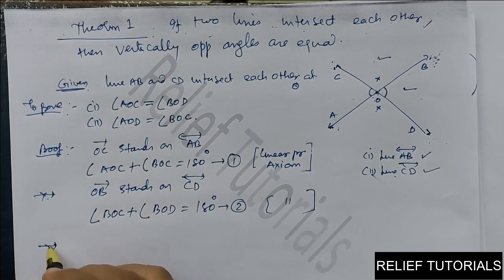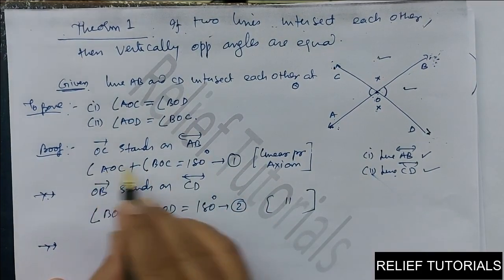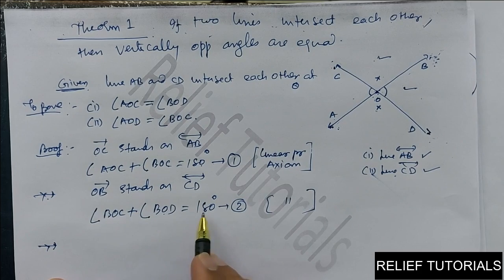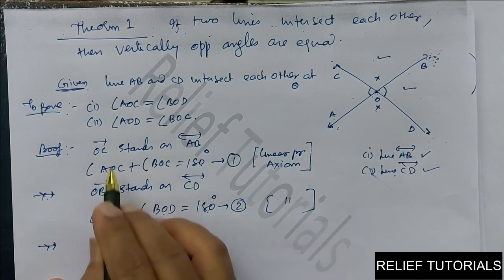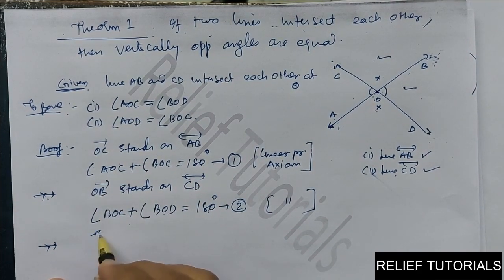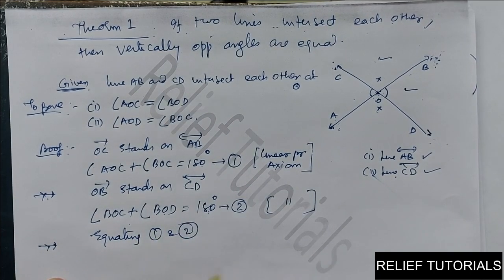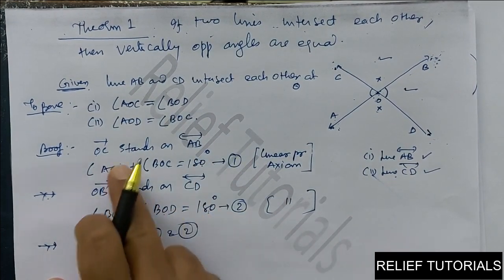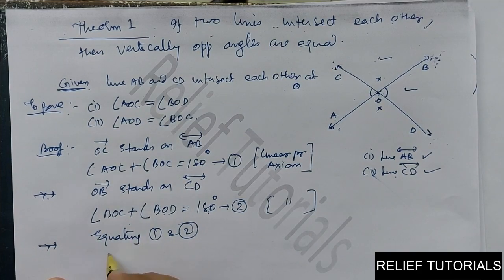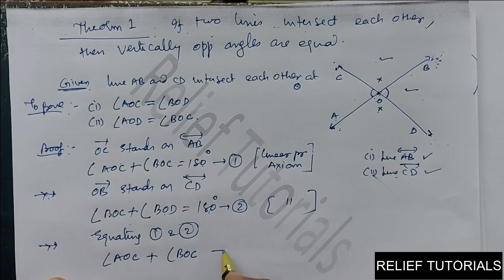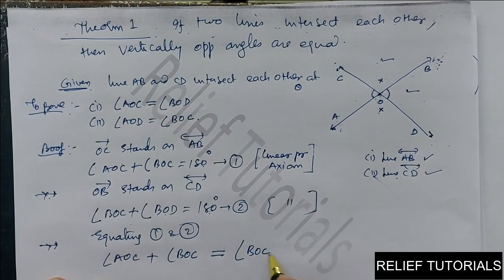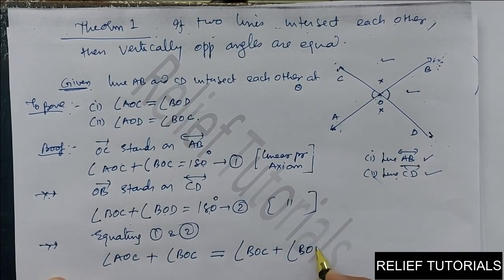Now this total is 180 degrees and this total is also 180 degrees, so these two are equal. So, equating 1 and 2: angle AOC plus angle BOC is equal to angle BOC plus angle BOD.